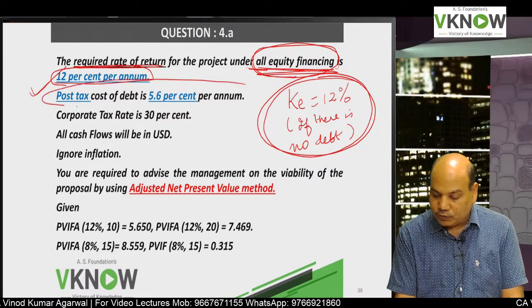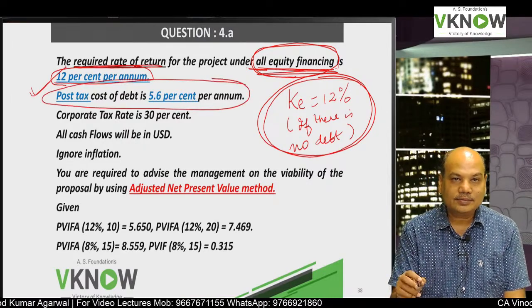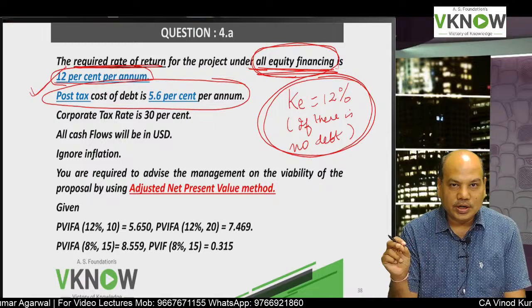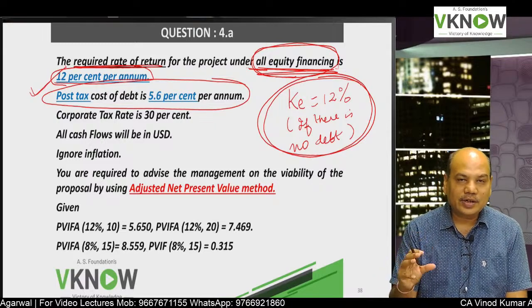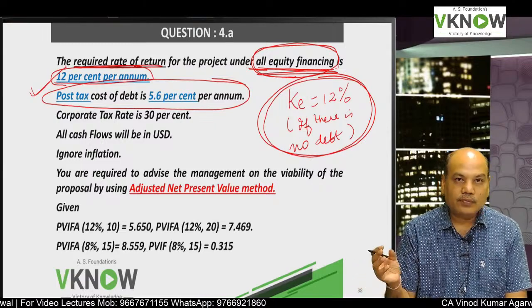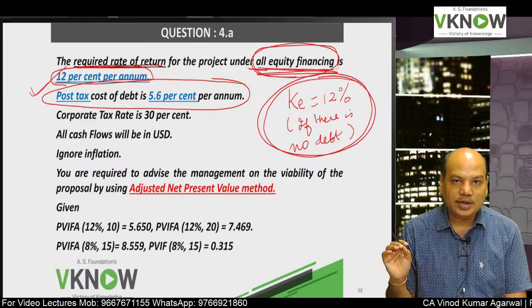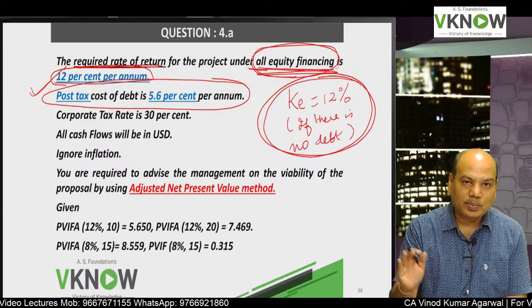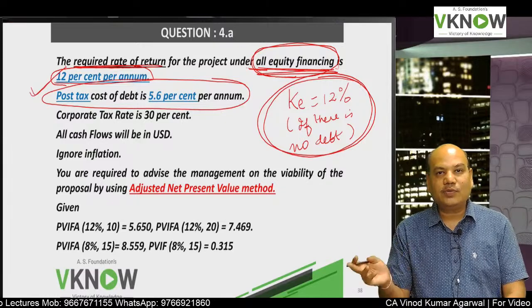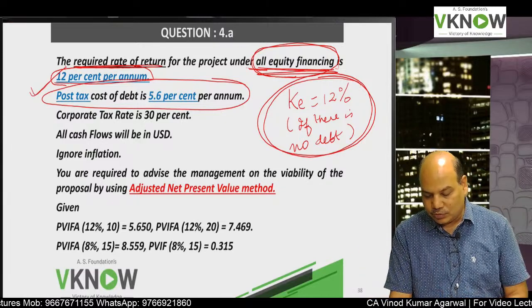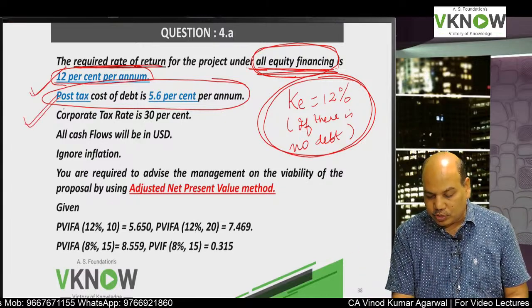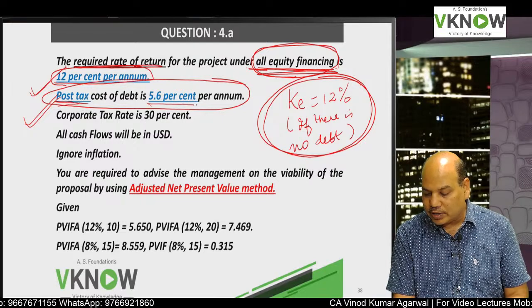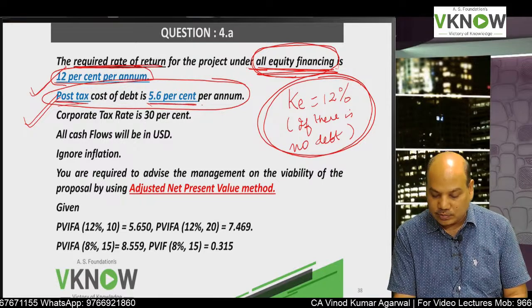And in case you are using any debt, the tax advantage of using debt will be separately calculated and added to the base NPV, which will give you the adjusted NPV. For that purpose, they have given you post-tax cost of debt of 5.6% per annum.